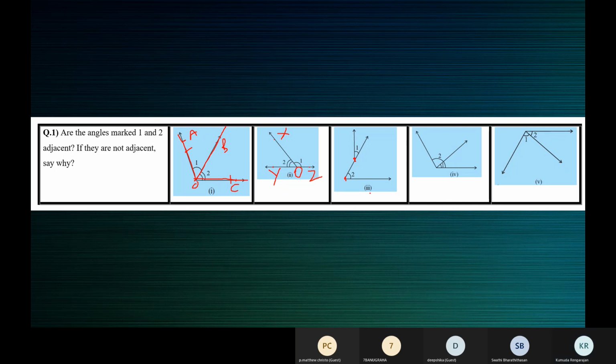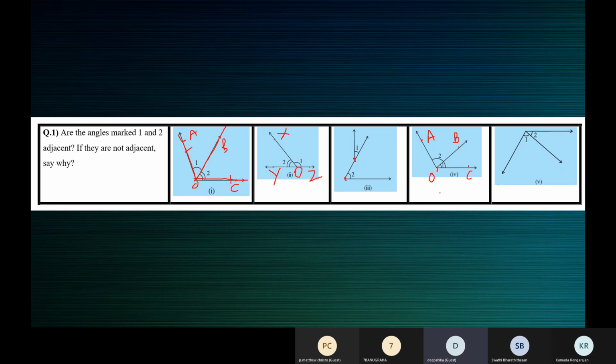Very good. Deepshika, fourth one. Yes, ma'am. Yeah, tell me, are angles 1 and 2 adjacent angles? Yes, ma'am. They are adjacent, is it? Yes, ma'am. Okay. Which are the arms of angle 2? Yeah, now you can tell me which are the arms of angle 2?